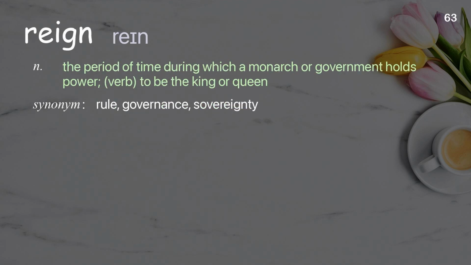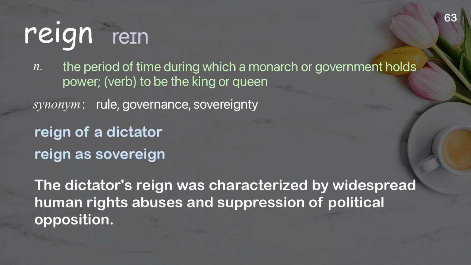Reign. The period of time during which a monarch or government holds power. Verb, to be the king or queen. Examples. Reign of a dictator. Reign as sovereign. The dictator's reign was characterized by widespread human rights abuses and suppression of political opposition.